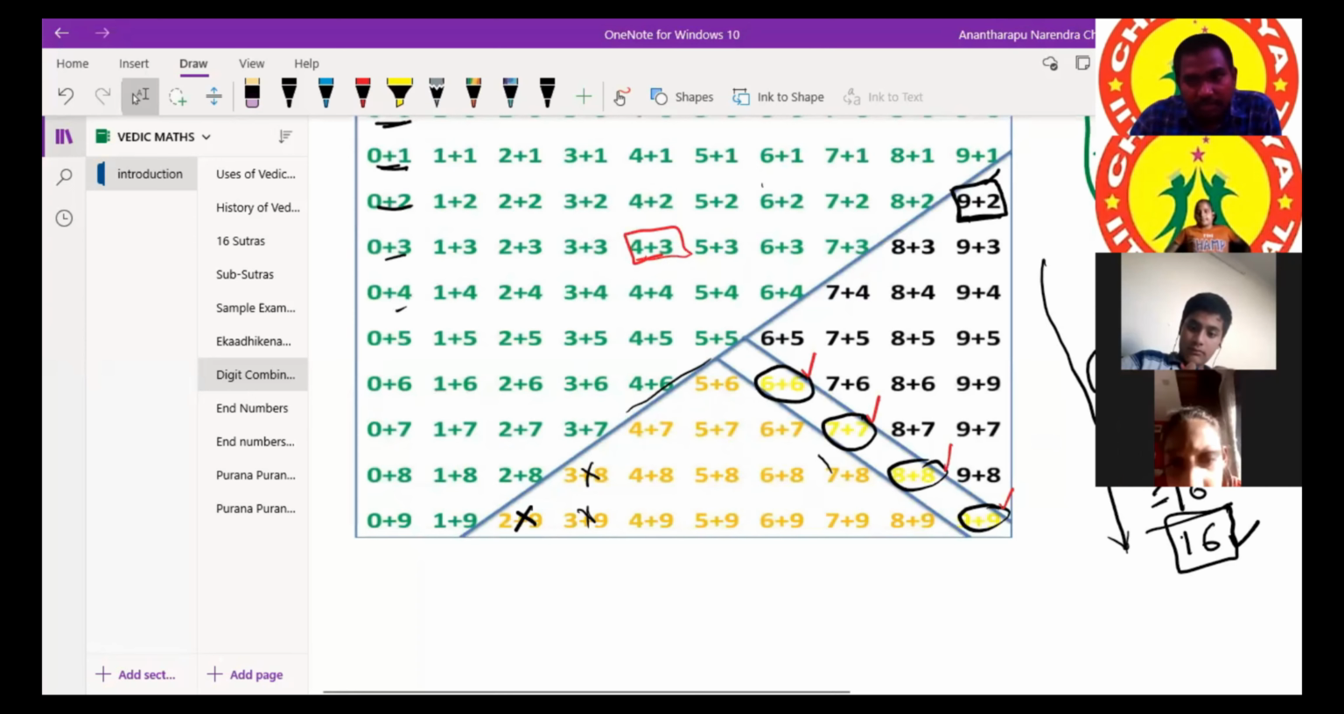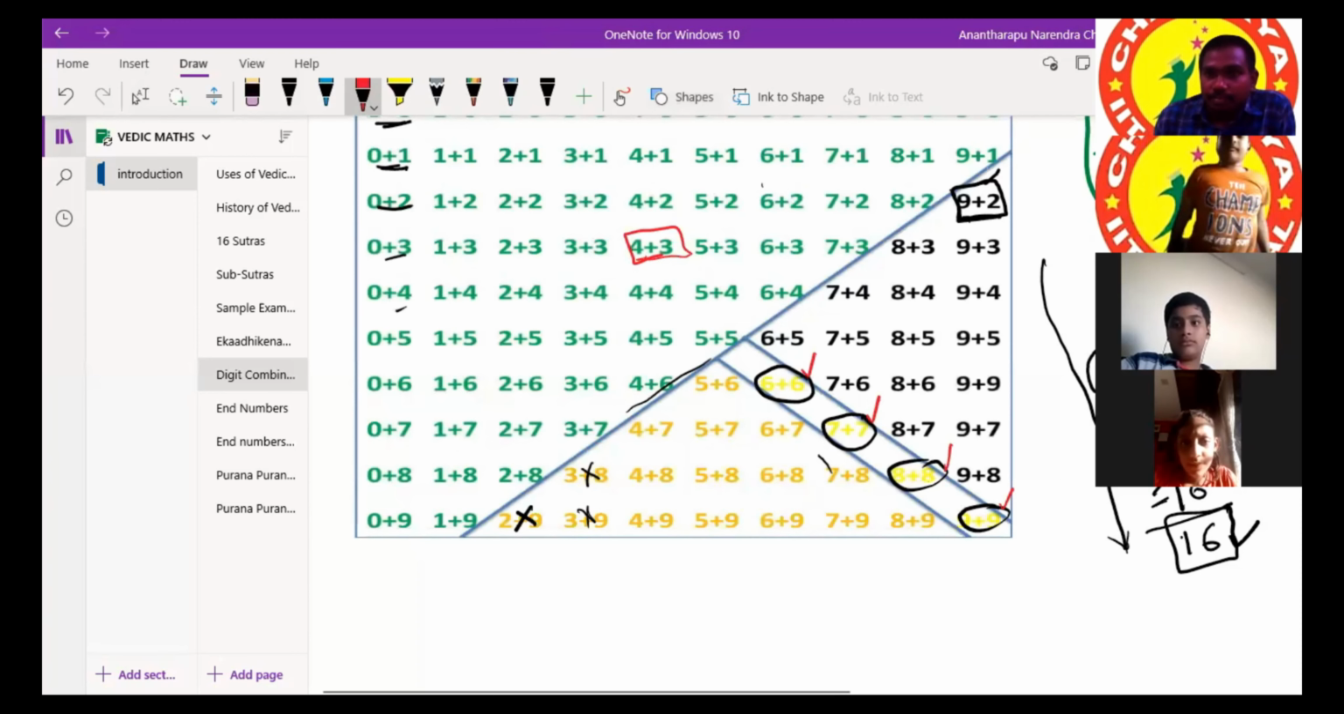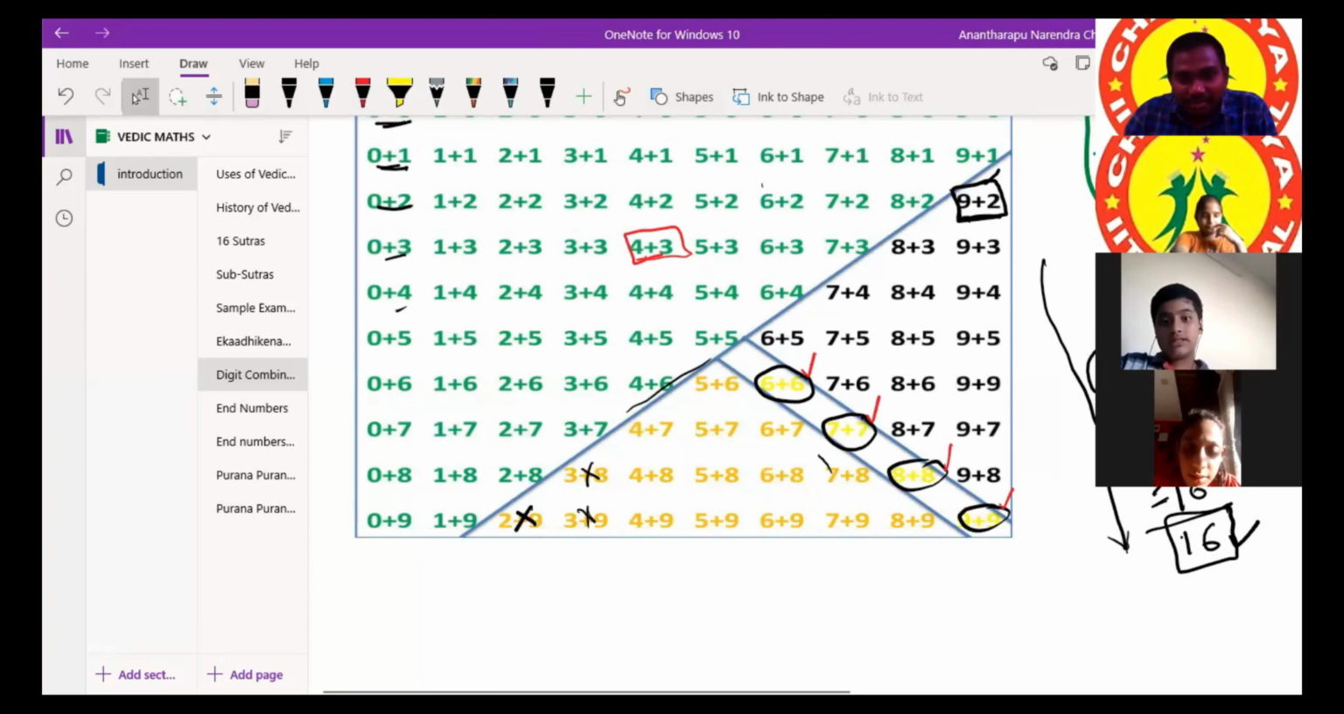Sir, green numbers are 64. Remaining numbers are 36 only. 64 numbers are easy. Understood? Yes, sir, we understood.